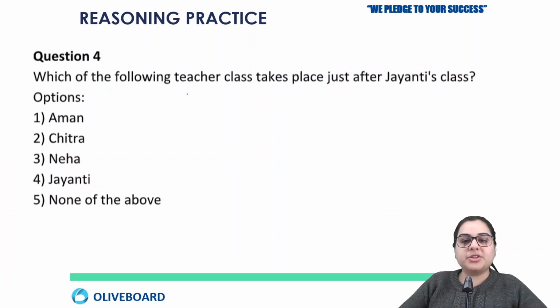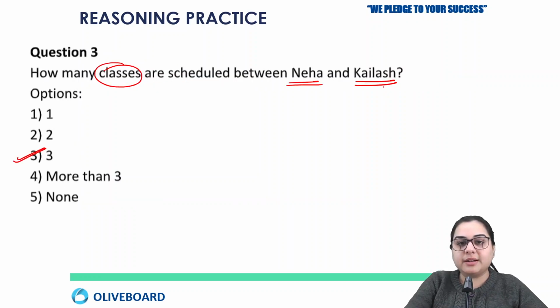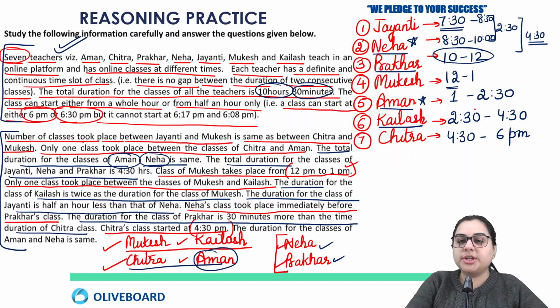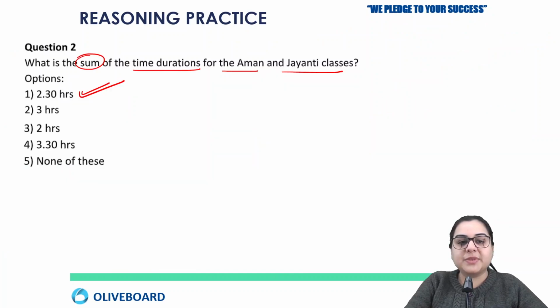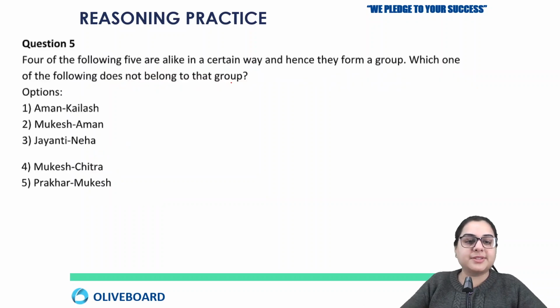Okay, next question. Which of the following teacher's class takes place just after Jayanti's class? So who is taking class immediately after Jayanti? In your solution, you can see immediately after Jayanti, it is Neha. So the answer here will be option number 3, that is Neha. Okay, and the next question.